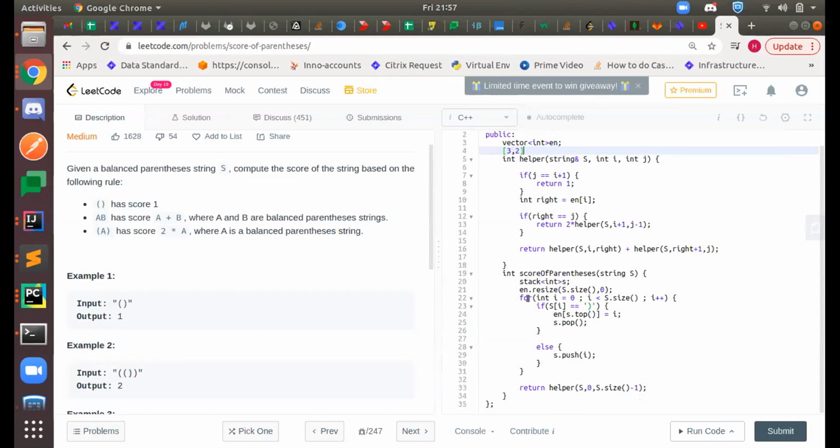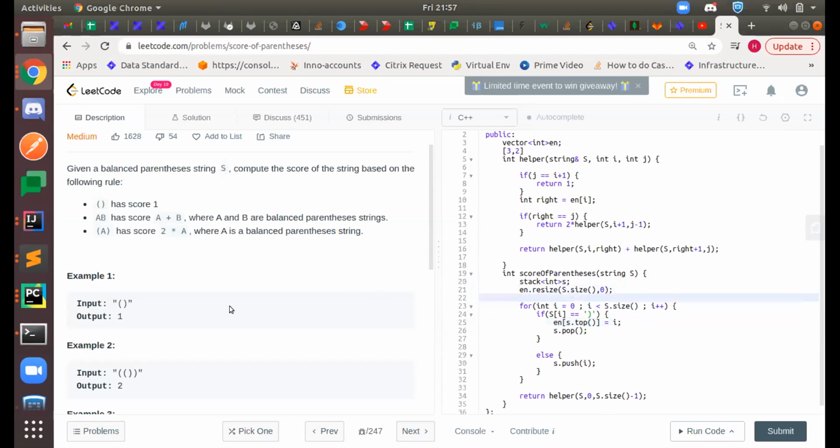Whenever I see a closing bracket, since this is a balanced parenthesis, I'll always have an opening bracket at the top of my stack. In my stack I'm pushing the index, and in this vector at that particular index I put my closing bracket index. Does it make sense, or shall I go through this example?